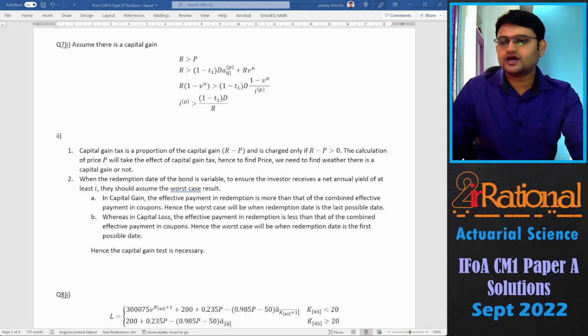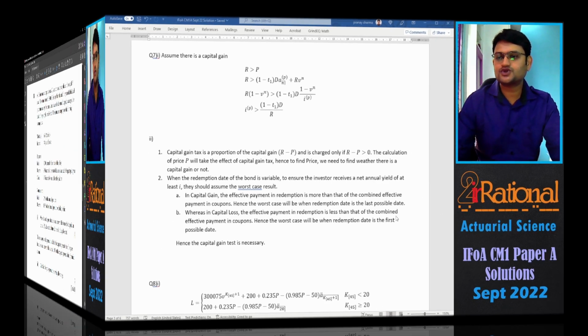In capital gain, the effective payment in redemption is more than that of the combined effective payment in coupons. Hence, the worst case will be when the redemption date is the last possible date. Whereas in capital loss, the effective payment in redemption is less than that of the combined effective payments in coupons. Hence, the worst case will be when the redemption date is the first possible date. Hence, the capital gain test is necessary. Let's go to the next question.